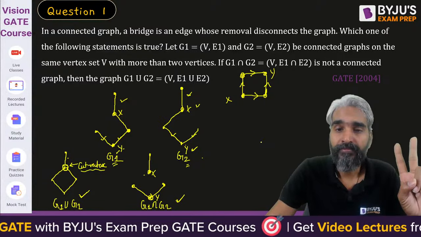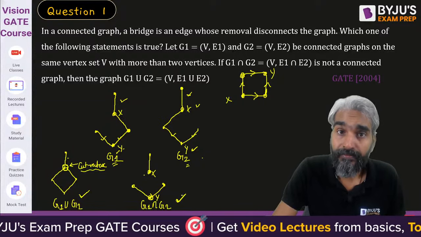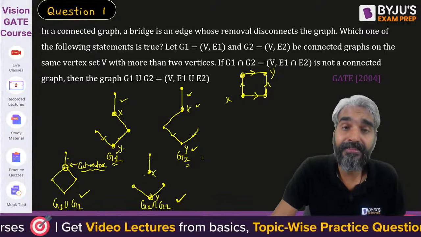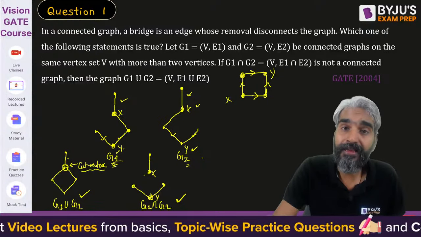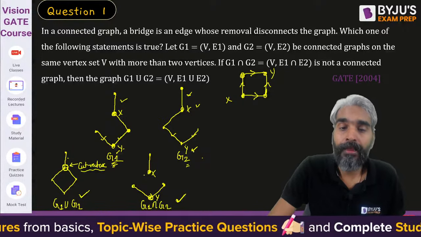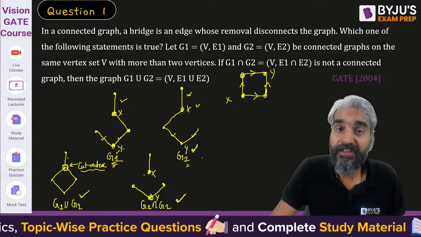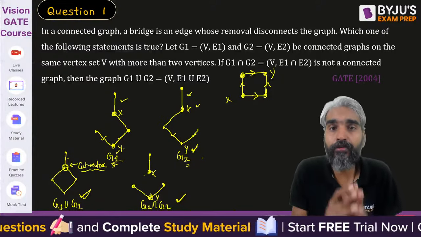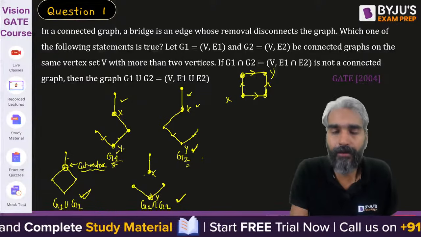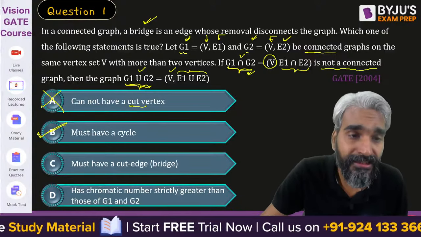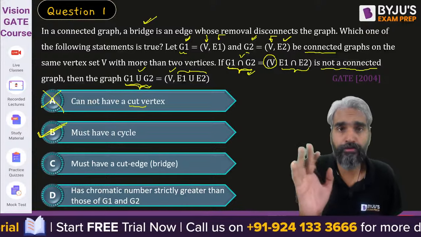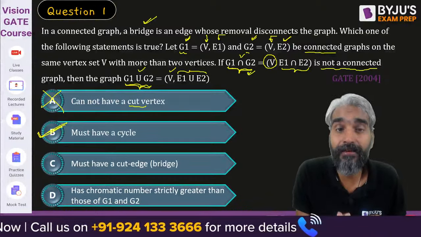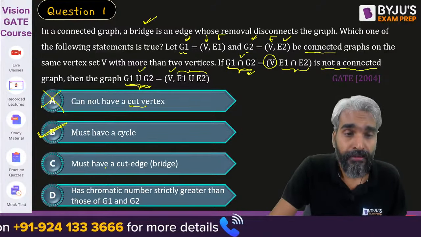And that's what I'm saying: if G1 intersection G2 is disconnected and G1 and G2 are connected, then there will be two vertices X and Y such that the path between X and Y in G1 will be disjoint from the path between X and Y in G2. If this is the case, then the union of G1 and G2 will consist of a cycle. Is it clear that it must have a cycle? This is the observation which you need to understand. G1 union G2 must have a cycle.